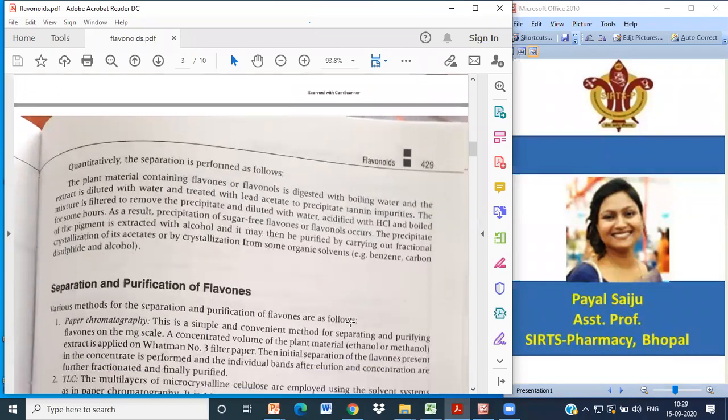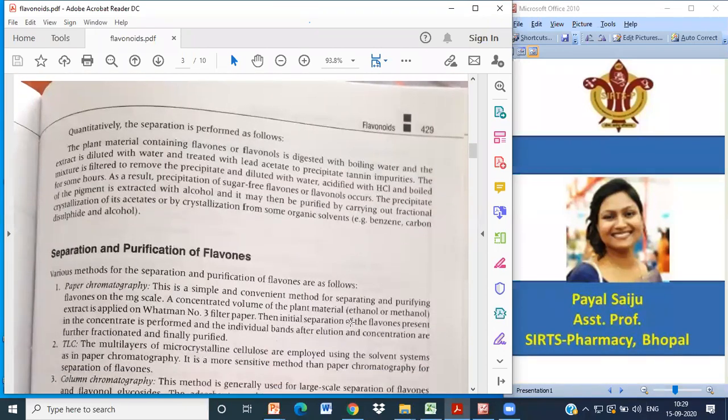Now, separation and purification. By the above process, you get the extract of flavonoids. Now you have to separate out the different kinds of flavonoids: flavonols, flavanones. So this is the purification of flavones.